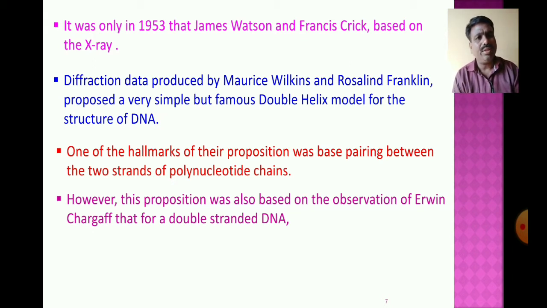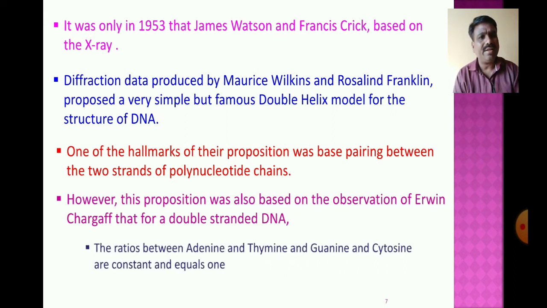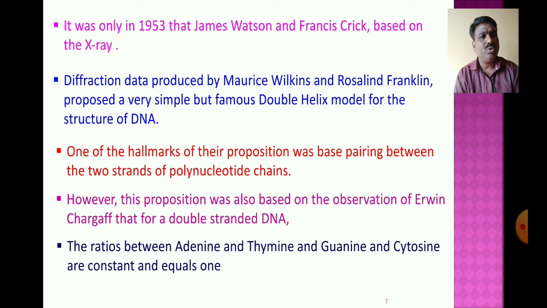Now, in double stranded DNA, the ratio between adenine and thymine, and guanine and cytosine, is constant and equals 1.